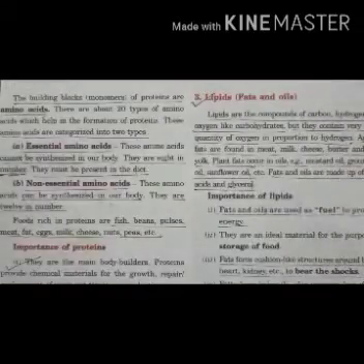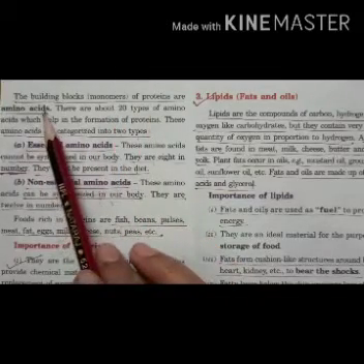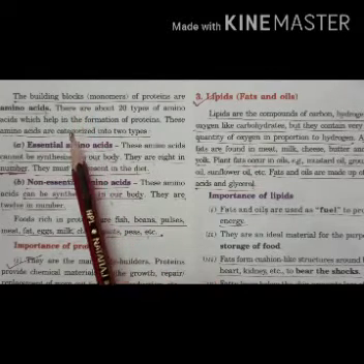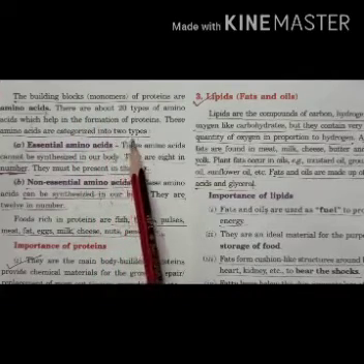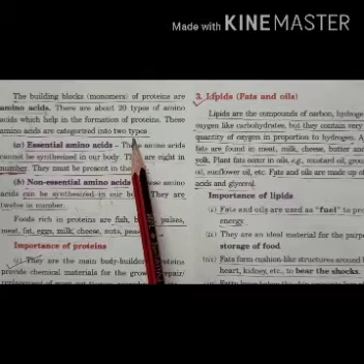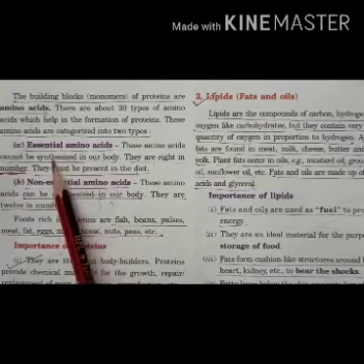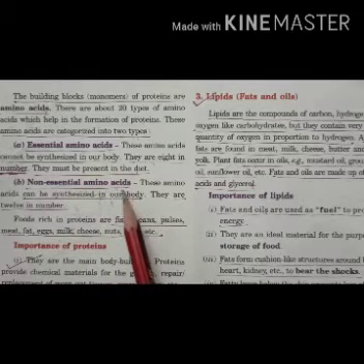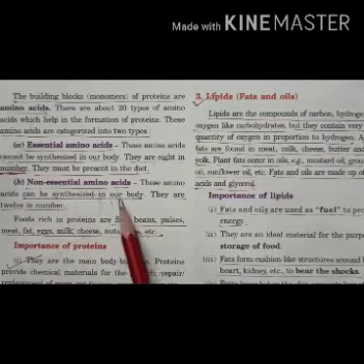The building blocks of proteins are amino acids, as the building block of carbohydrate is glucose. There are two categories of amino acids: essential amino acids, which are 8 in number and cannot be synthesized in our body, and non-essential amino acids, which are 12 in number and can be synthesized in our body.